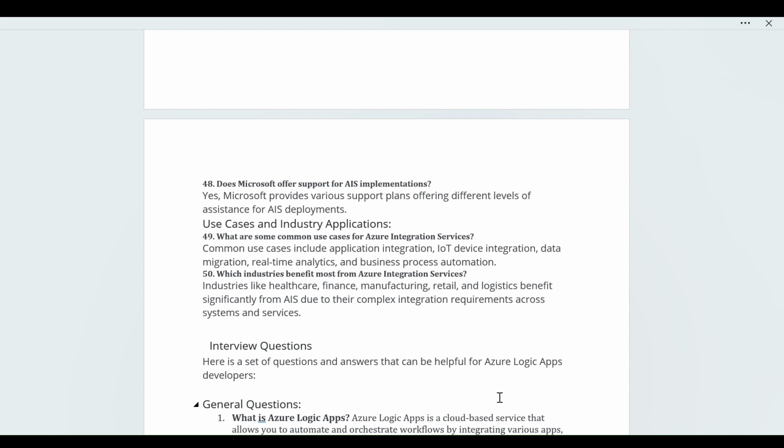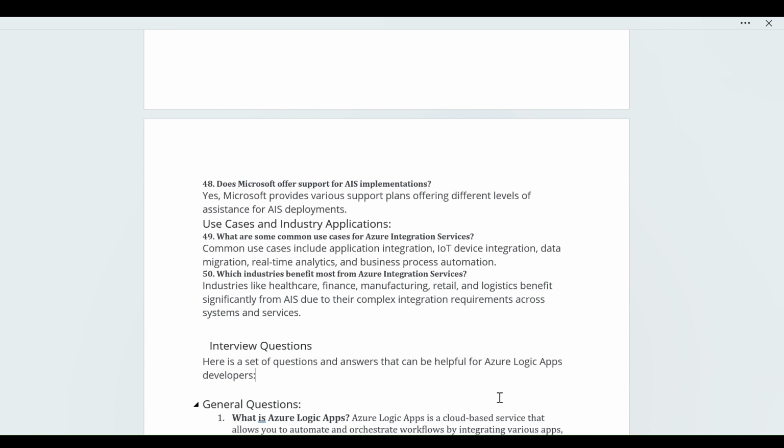Which industries benefit most from Azure Integration Services? Most industries, but healthcare, finance, manufacturing, retail, and logistics benefit significantly from AIS due to their complex integration requirements across systems and services. So these are the basic, high-level questions asked in Azure and cloud interviews. If you are preparing for that, please look into this type of question, and you will definitely succeed.